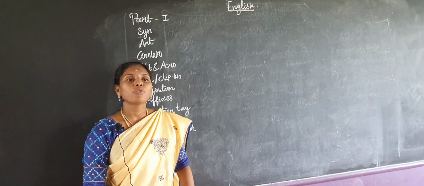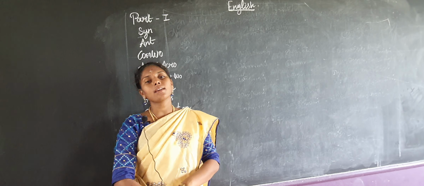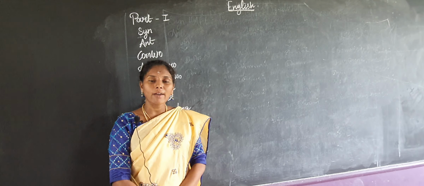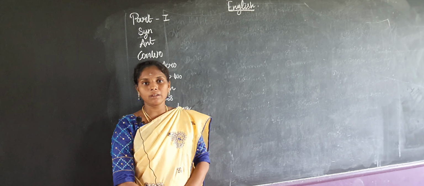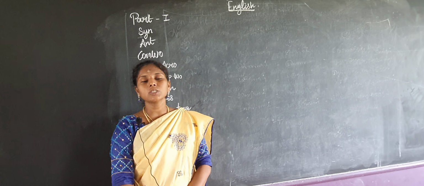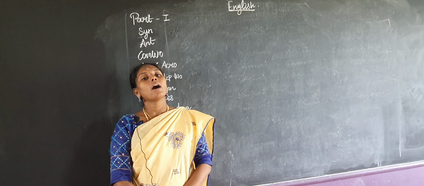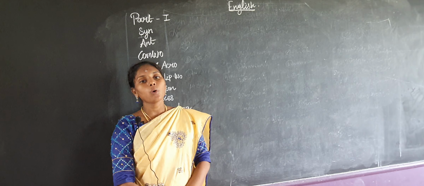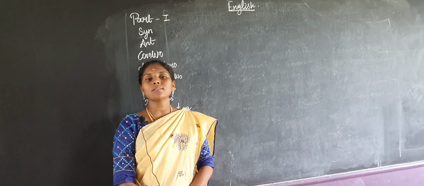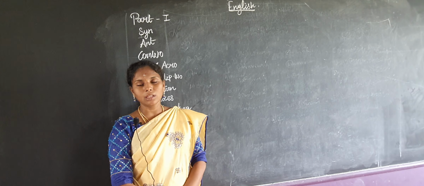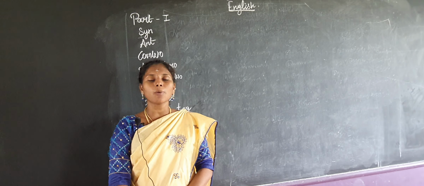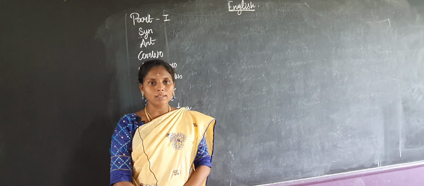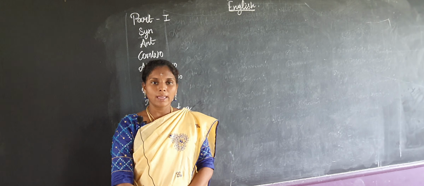For basic instruction, what does basic instruction mean? You have to write in legible handwriting. That's the first thing. Legible handwriting is the first thing. And the second thing, you have to read the question thoroughly. That's the main thing. If you read the question, you will get some knowledge about the question. Then you can start to write your exam.